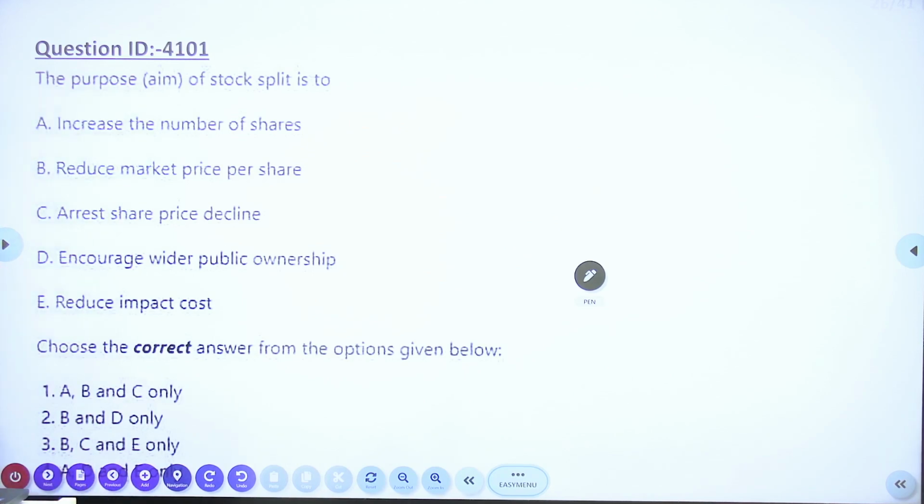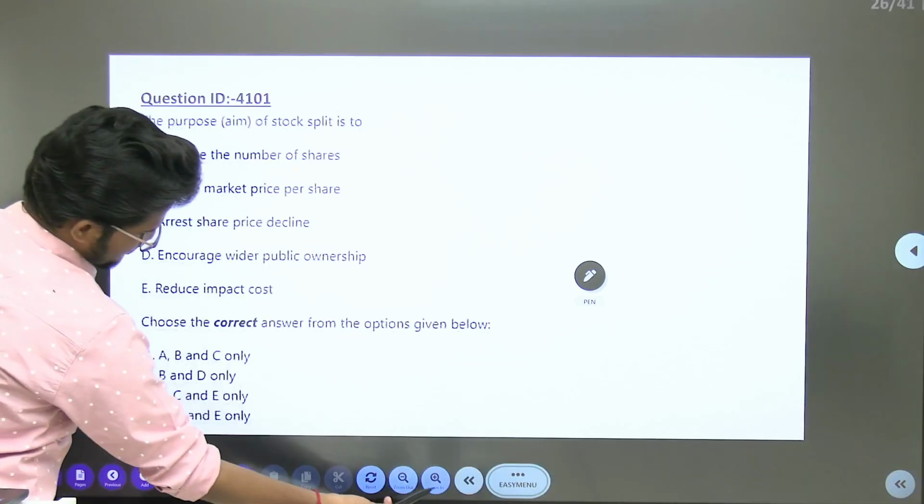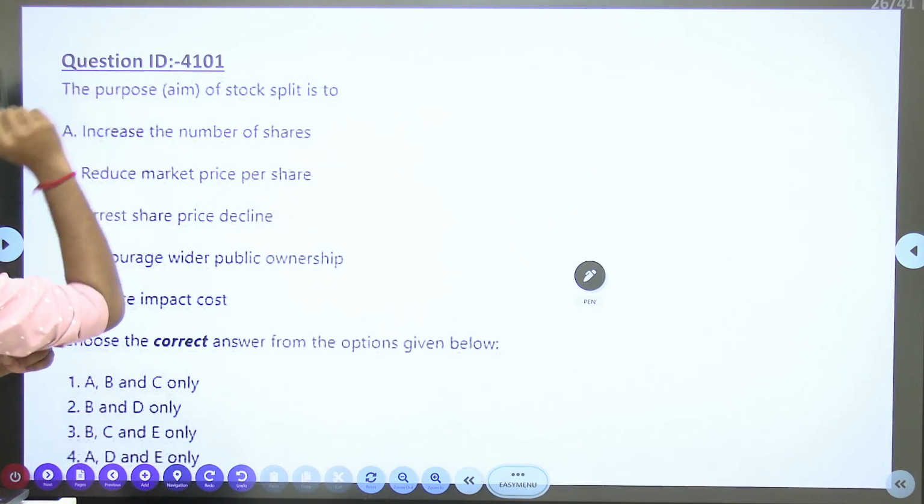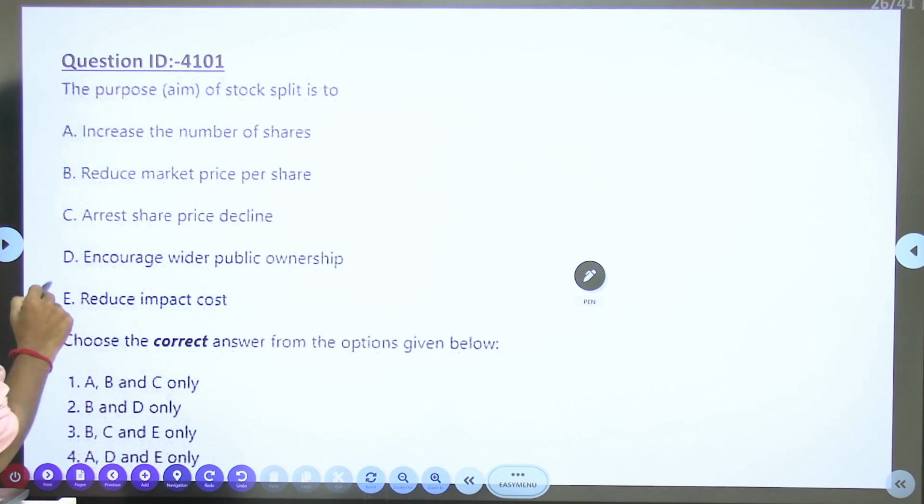Next, the purpose of stock split is to: increase the number of shares, reduce the market price per share, arrest the share price decline, encourage wider public ownership, reduce impact cost.